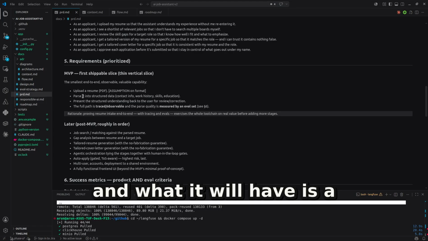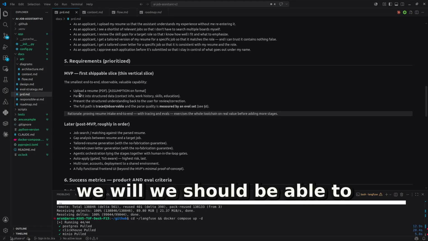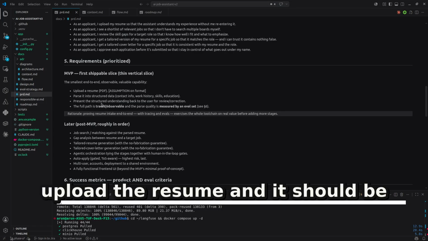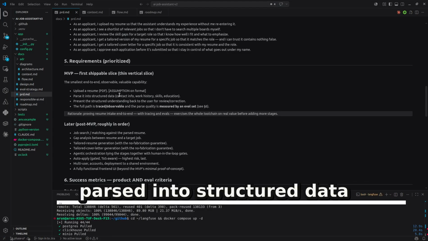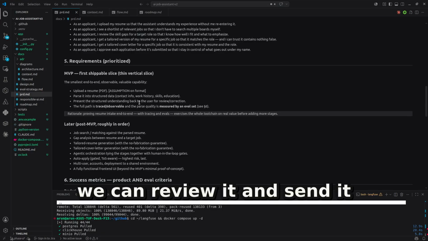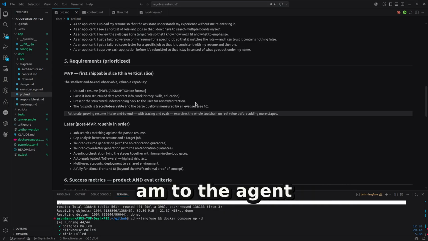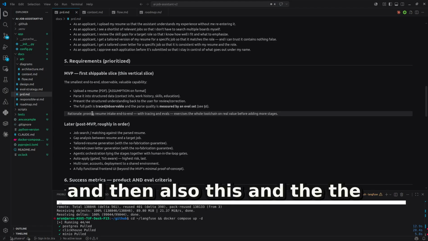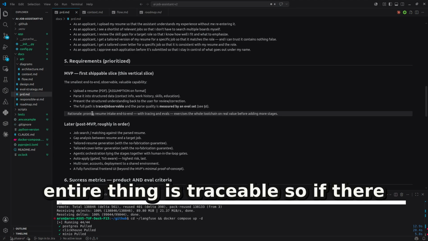What it will have is we should be able to upload the resume. It should be parsed into structured data, and we can review it and send it back to the agent. And then also this, and the entire thing is traceable.